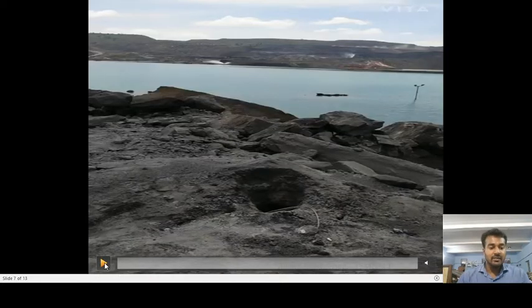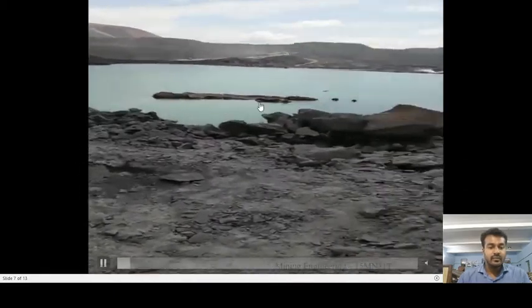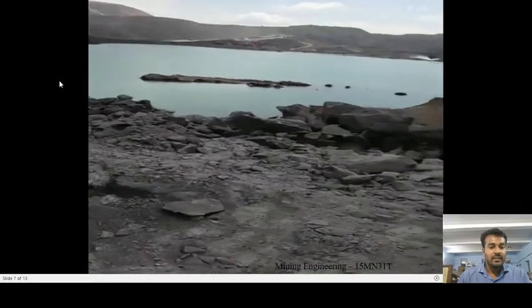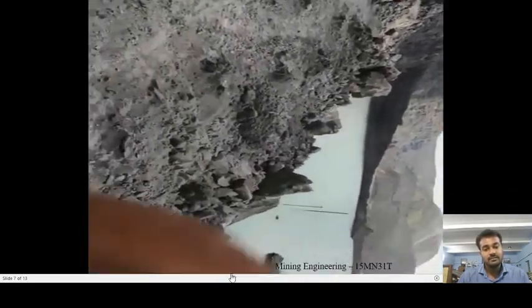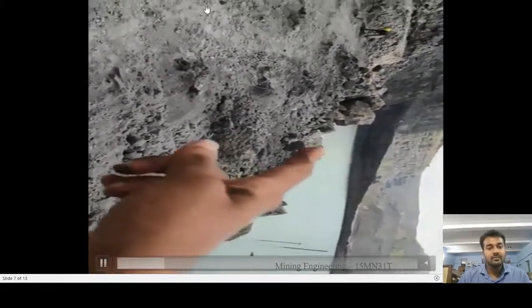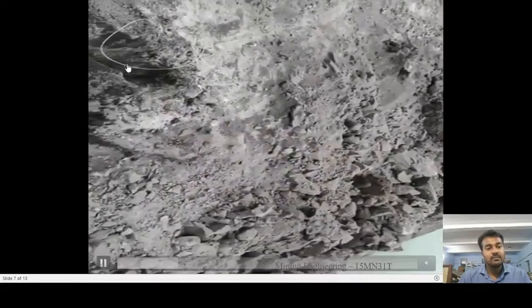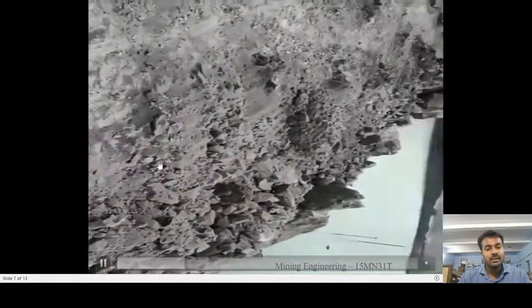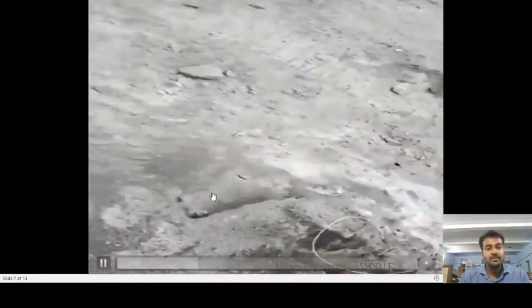Let's see in a video what exactly the burden means. This is your free face. Can you see the free face here? From this free face, the drilled holes here. Can you see a drilled hole? The distance between the free face and the drilled hole becomes your burden.